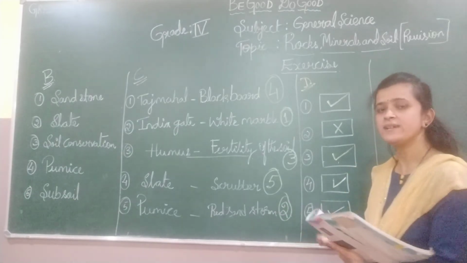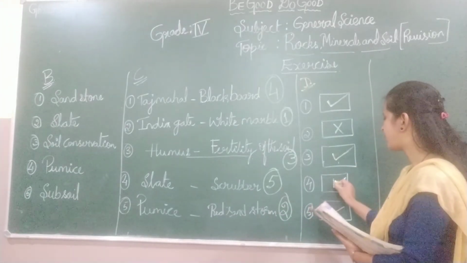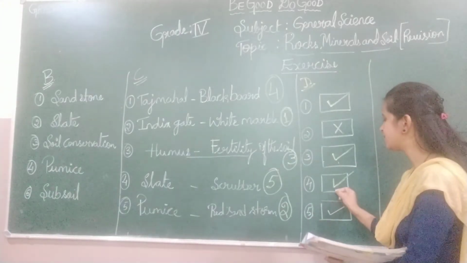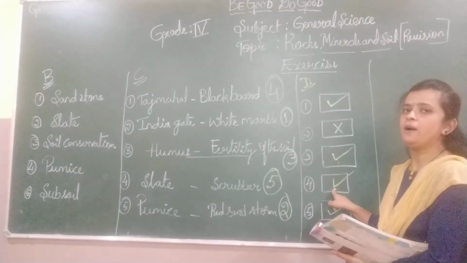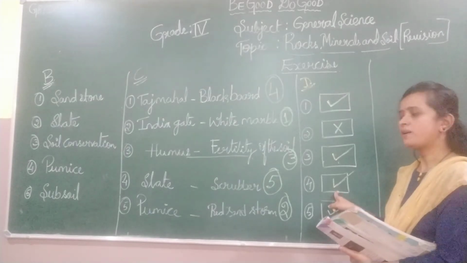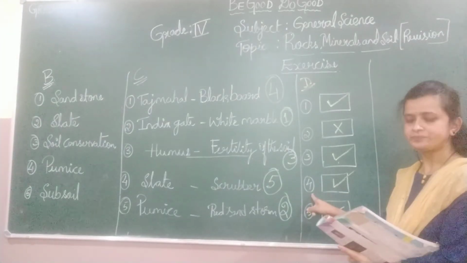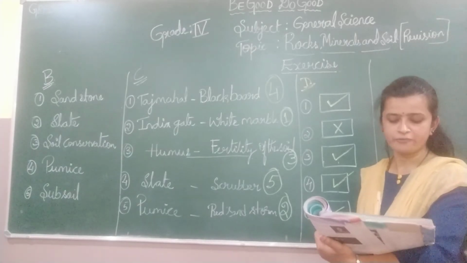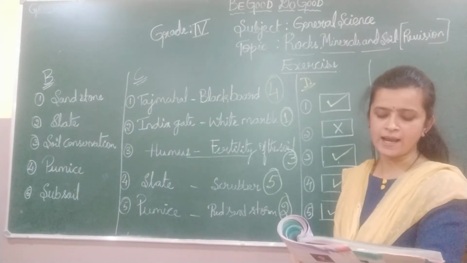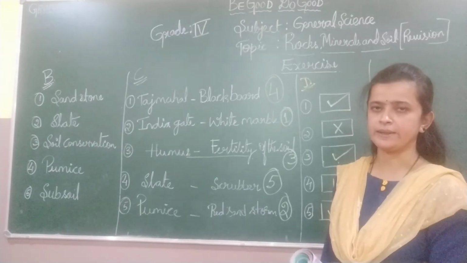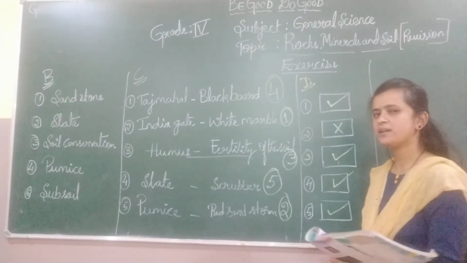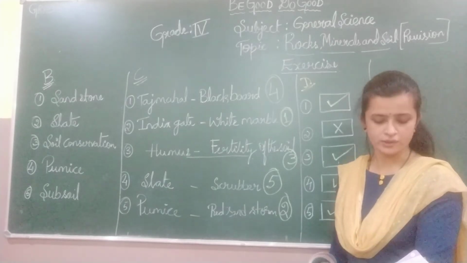The topsoil is always fertile, so the plants take food from it. The given statement is right, so put a tick mark in the box. The fifth one: roots of trees and grass help to hold the soil together. Yes, the statement is right, so put a tick mark.